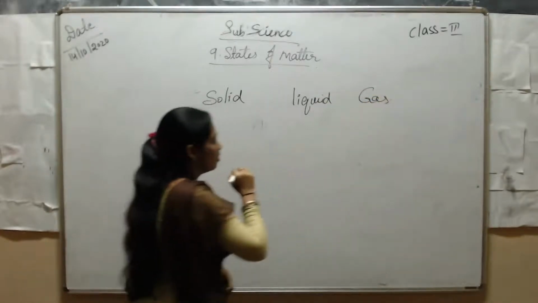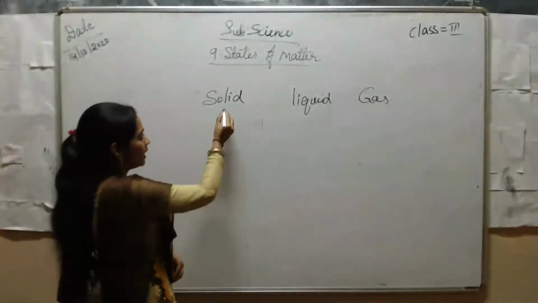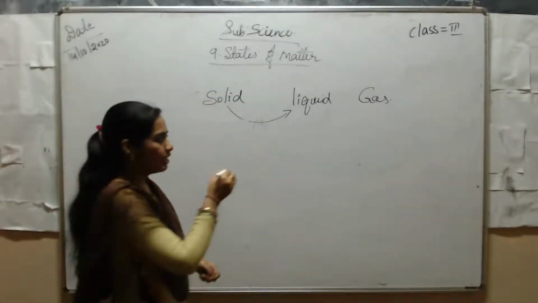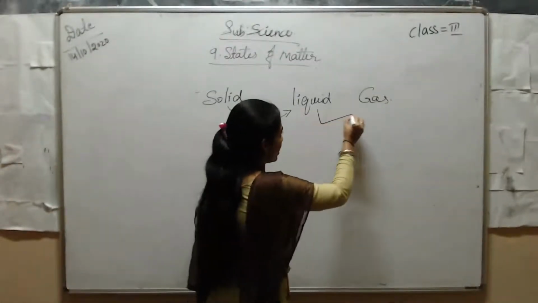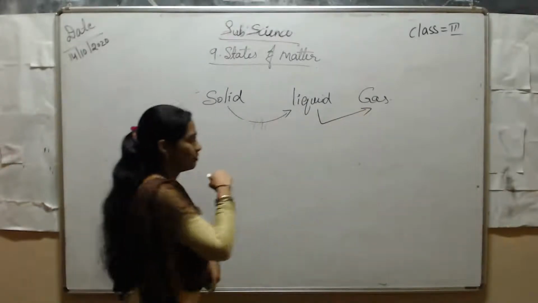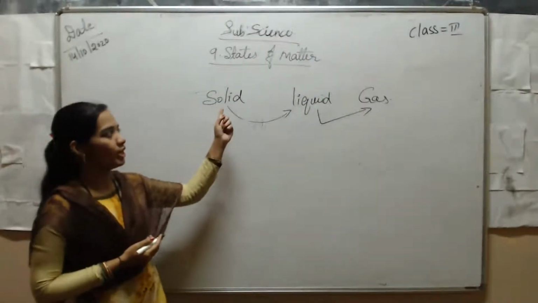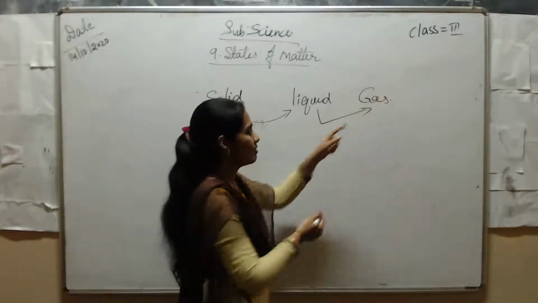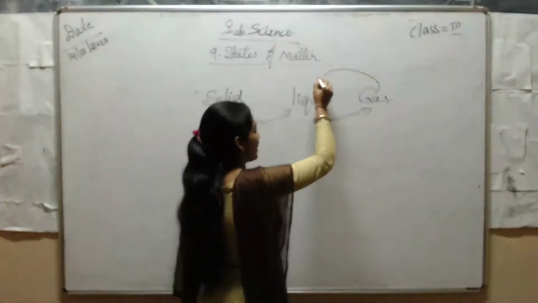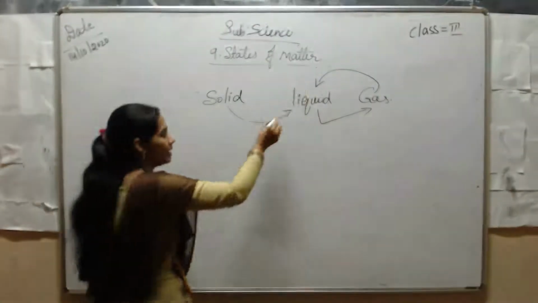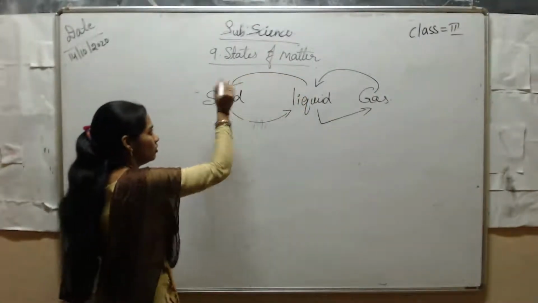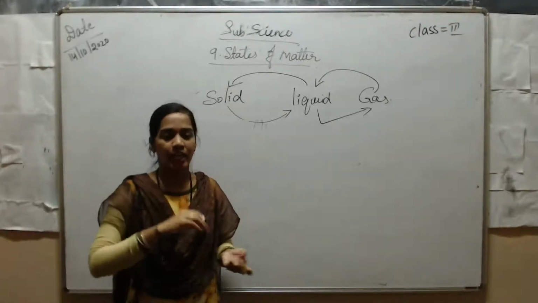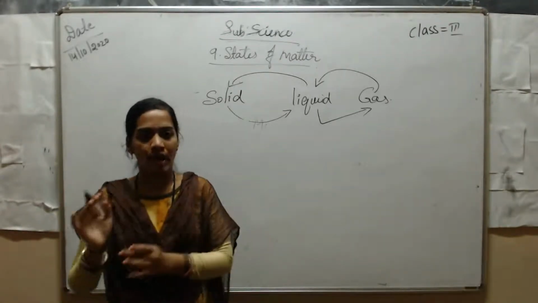Solid can change to liquid, liquid can change to gas, and again gaseous state can change to liquid, and liquid can change to solid. Matter can change from one state to another.